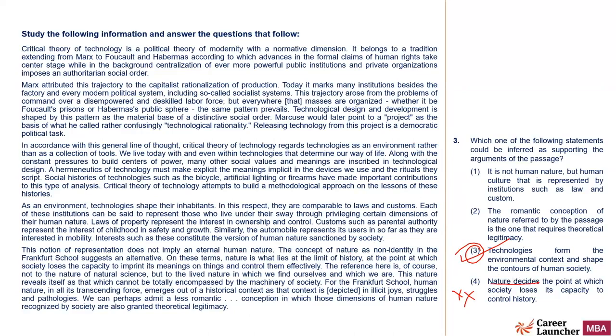The concept of nature is what lies at the limit of history, but it is not mentioned that nature decides it. So this is not there in the passage. 3 is for sure because that's the key argument of paragraph number 3. Second one, the romantic conception of nature referred to by the passage is the one that requires theoretical legitimacy. Something of theoretical legitimacy has been talked about towards the end.